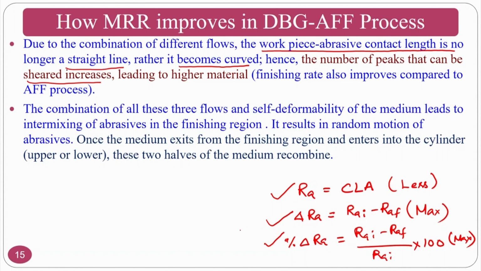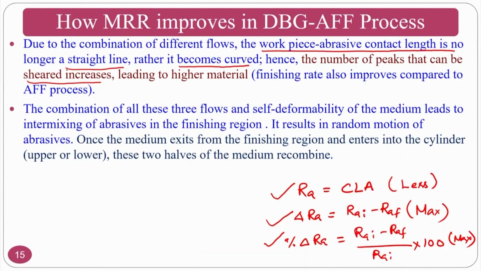If only Ra you are talking about, then you require minimum. As minimum as possible, the surface roughness decreases, meaning you will get a better smooth surface. Okay. So, this is the clarification on the surface roughness and other things. You should be careful whenever you see the graphs. Anyhow, I will remind you whether I am talking about delta Ra, change in Ra, percentage change in Ra or average surface roughness and other things.